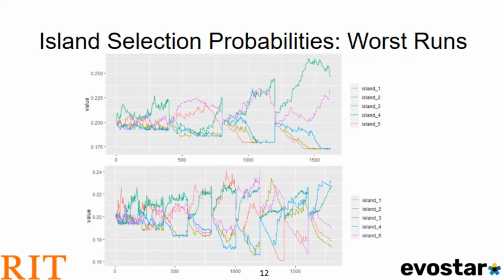We can contrast this observation with the evolution of the island selection probabilities from the worst runs, from the slower and faster learning configurations. What we see here is that no island is consistently promoted, and what this tells us is there are fewer promising genomes amongst the population. And this actually gives us some insight into the performance of the algorithm as a whole. What we notice is that if the initial conditions are good, or the seeding of the islands is good, then there will be promising genomes which can be picked up and reinforced throughout the learning process. However, if the seeding is poor, then we'll get a situation like this, where there are no promising genomes, and the Fala algorithm is unable to pick up any good islands as a result.